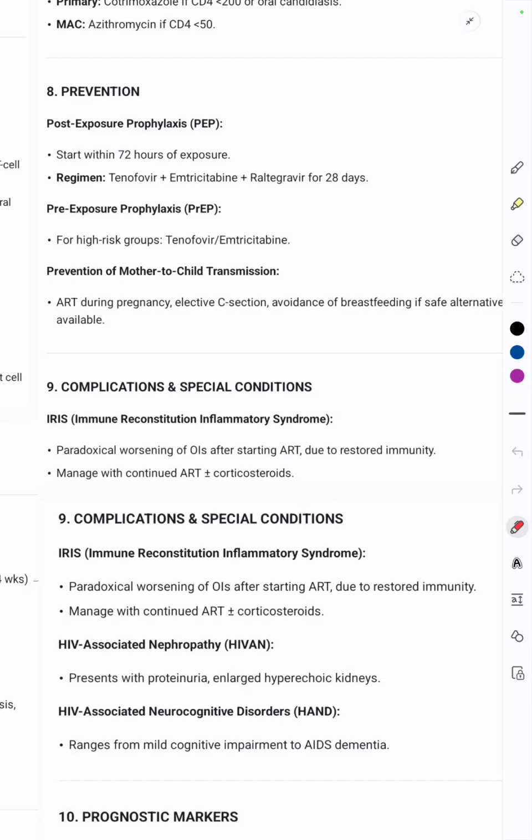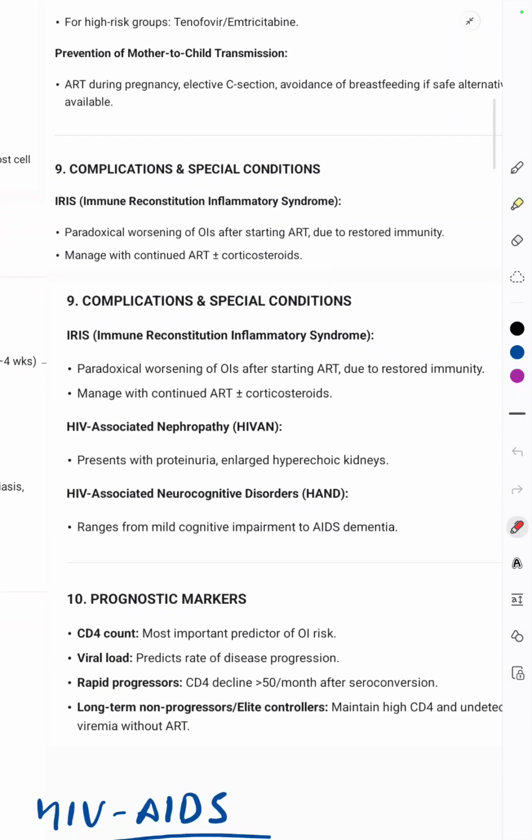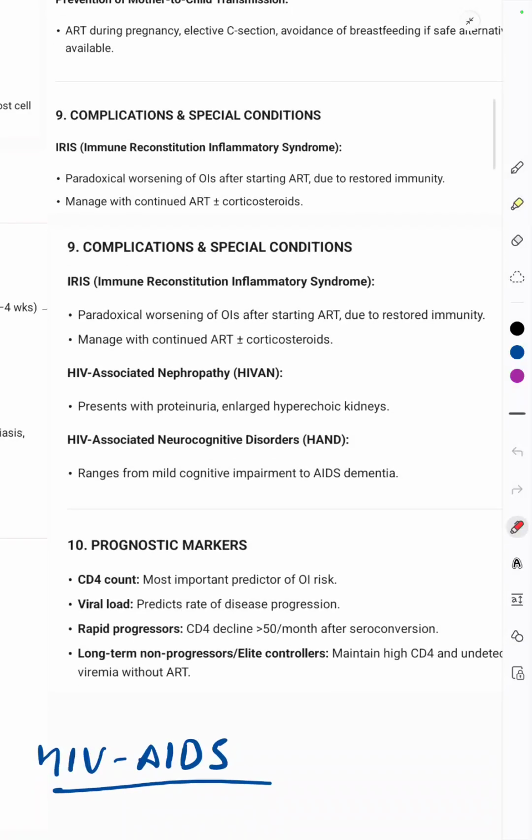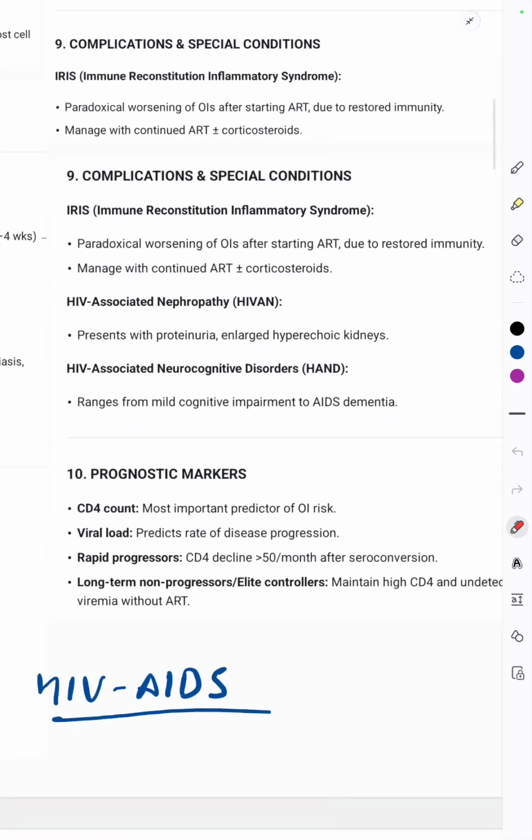So mother-to-child transmission prevention is by ART, antiretroviral therapy during pregnancy, elective C-section, and avoidance of breastfeeding. Then complications are, first, immune reconstitution inflammatory syndrome, where paradoxical worsening can happen after starting the antiretroviral therapy. Apart from that, HIV associated nephropathy, that is HIVAN, and HIV associated neurocognitive disorders leading to AIDS dementia.